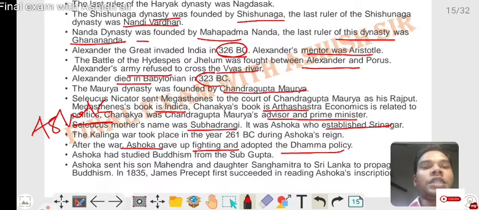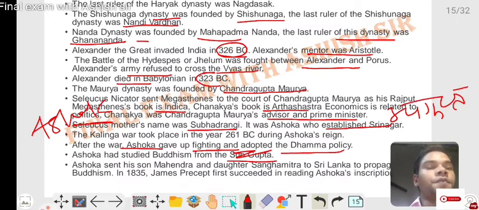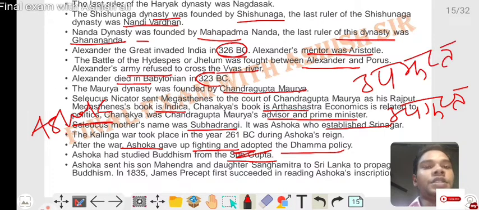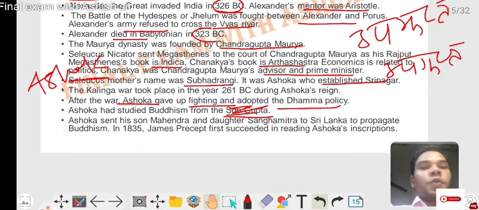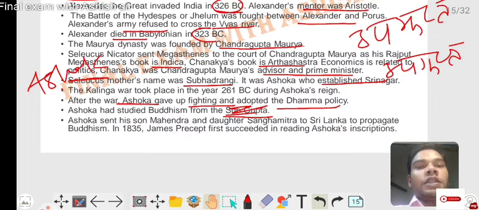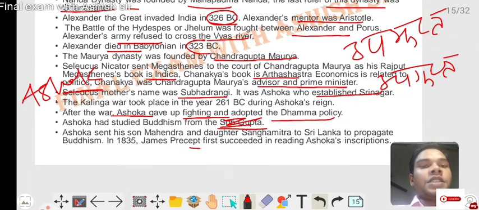Ashok studied Buddhism from Upagupta. Ashok sent his son Mahendra and daughter Sanghamitra to Sri Lanka to propagate Buddhism. In 1837, James Prinsep first succeeded in reading the Ashok inscription.